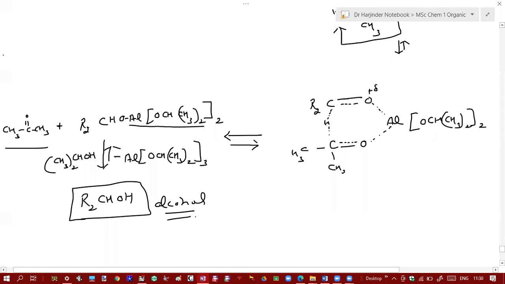So you have to remove this product as well as this acetone as soon as the reaction is taking place, because otherwise, if you don't remove them, the reaction will become reversible and oxidation will take place. That is called Oppenauer oxidation. So yes, beta, any doubt in this mechanism?